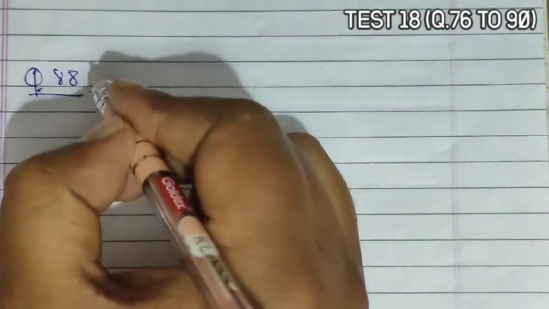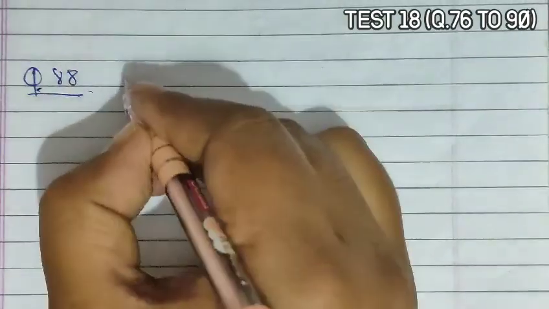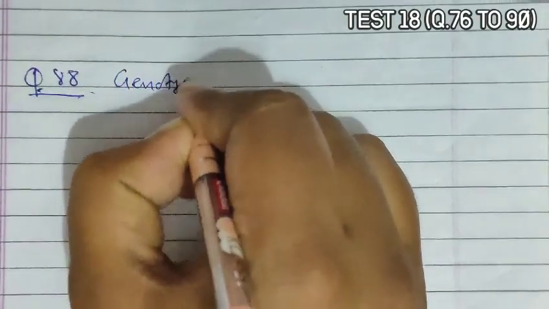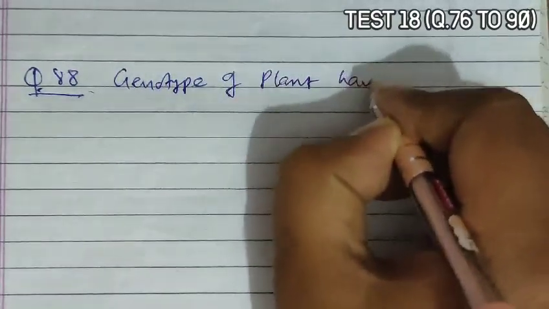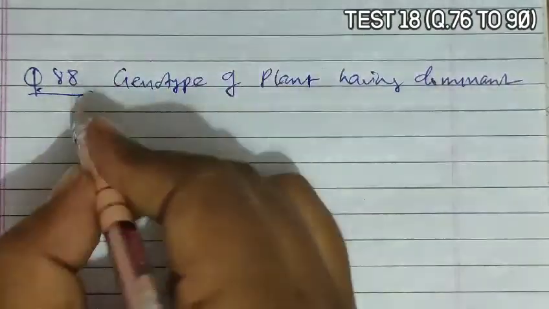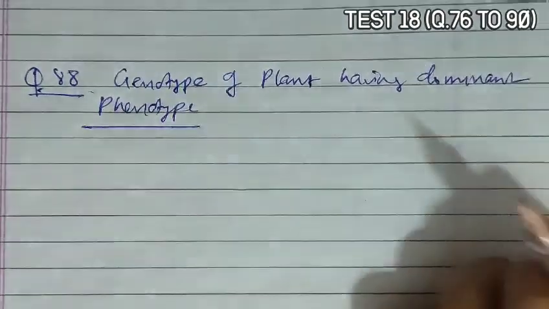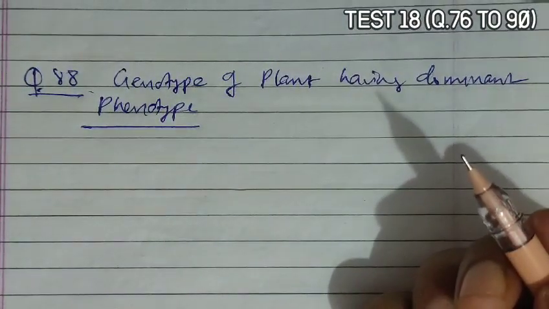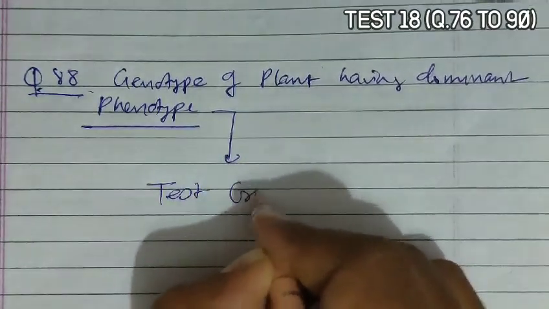Next is question 88. Question 88 asks about the genotype of a plant showing the dominant phenotype. The genotype of a plant having a dominant phenotype is determined by a test cross.